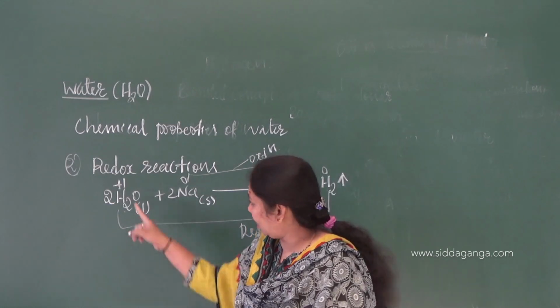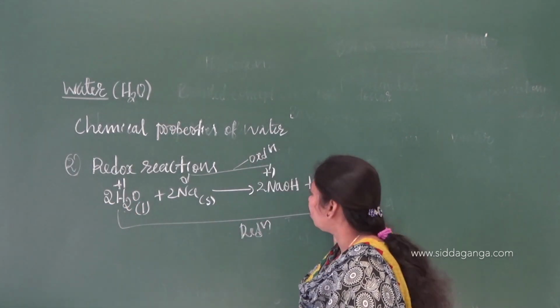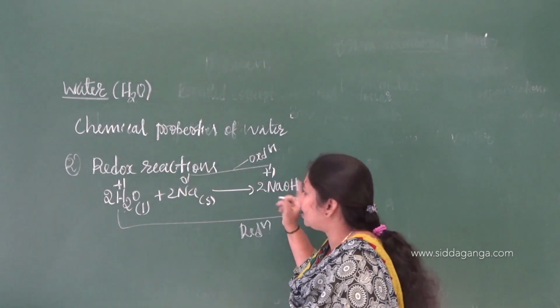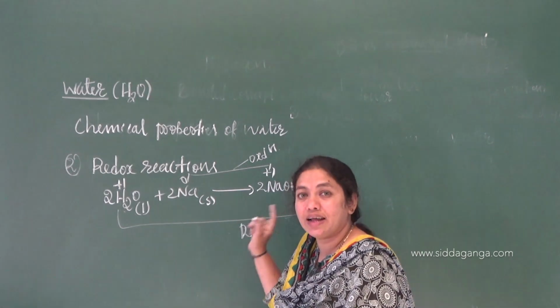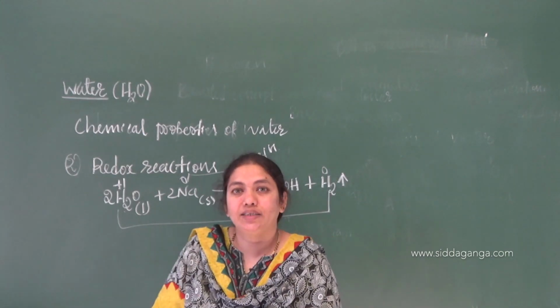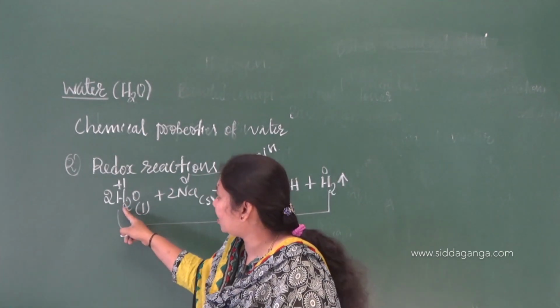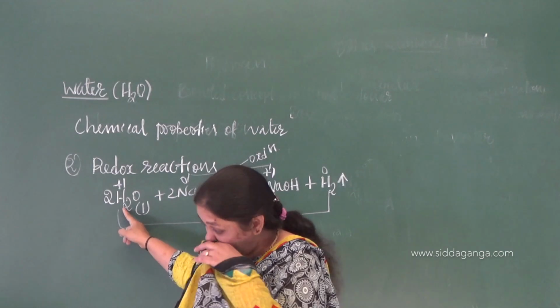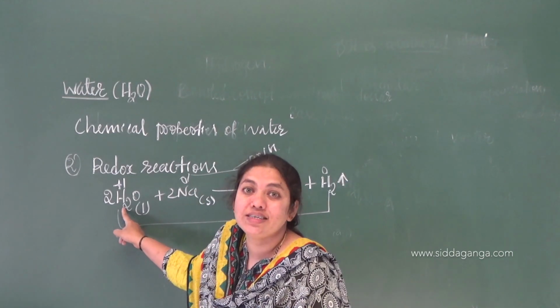It will get reduced and oxidize others. That reagent is called what? Oxidant. So our water is acting as an oxidant here.